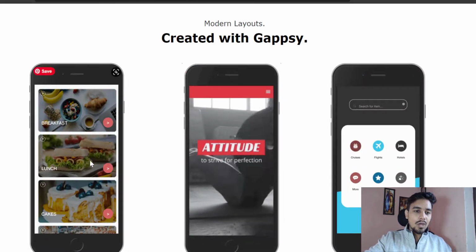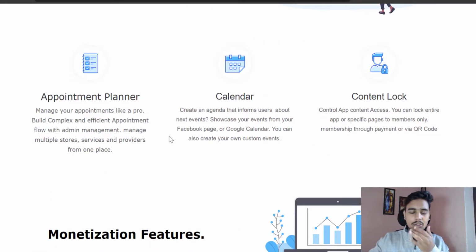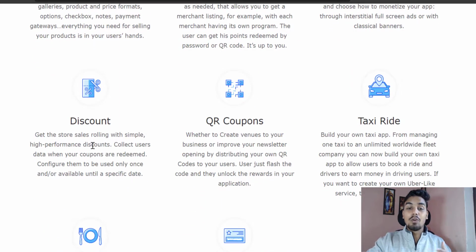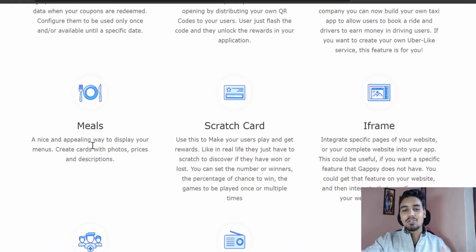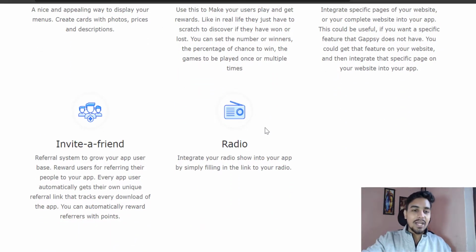These are a few apps that they have designed. And look at this. One thing that I really love about this software is there are a lot of integrated features. So you are not designing everything. You are using a boilerplate they have provided, and there are hundreds of templates to design in. For example, if you want to create a mobile commerce store, or a loyalty card program, or you want to offer discounts, taxi ride applications, meals, and scratch cards, you can do it all by using their templates, and also you can create your own. So it's a very robust application that you are getting right here.